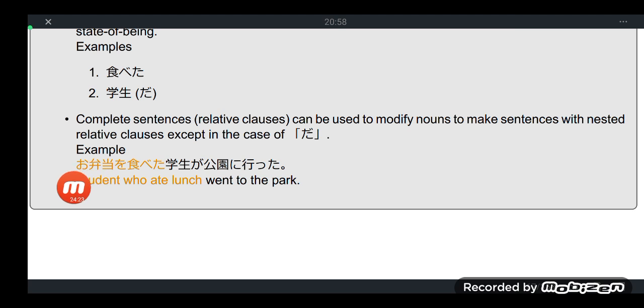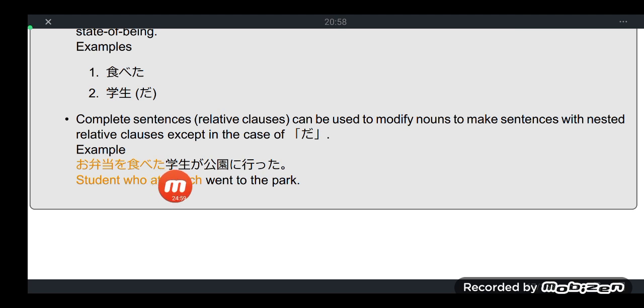Example: obento wo tabeta gakusei ga koen ni itta. Actually, the simple sentence here, let's first omit the orange part, because the orange part here is the keiyoku. The orange part here is the phrase or clause acting as adjective. Acting as adjective, it modifies what noun? Gakusei. Gakusei is student. So let's first read this without the keiyoku.